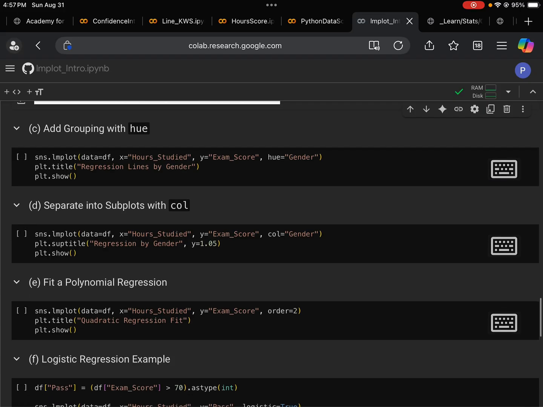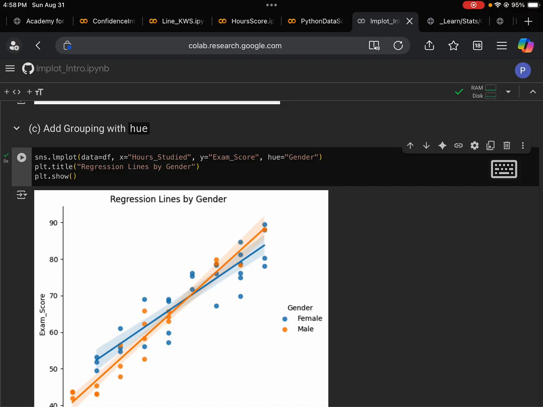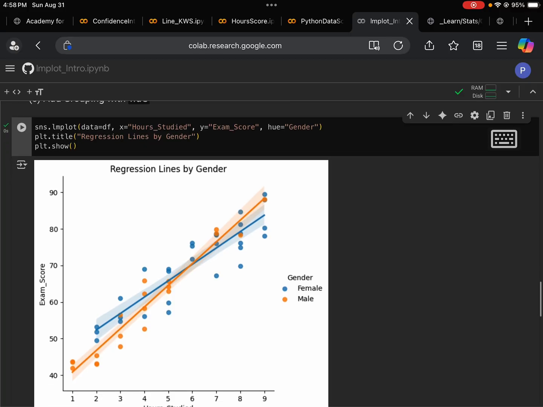Next, we can add grouping with hue. It's actually quite useful. All we do here is just add hue equals gender. That's how we produce the third variable, gender. So we can do some comparison between male and female students.